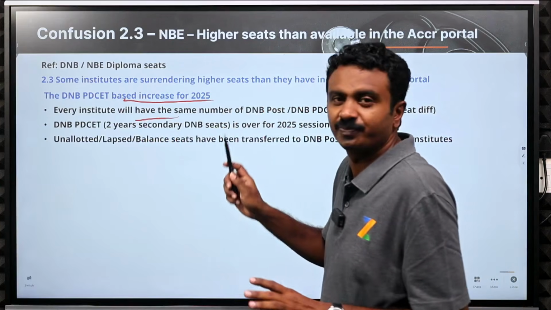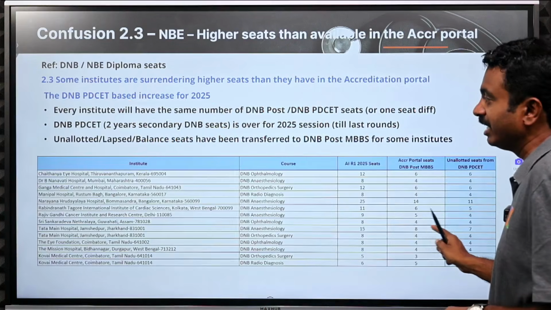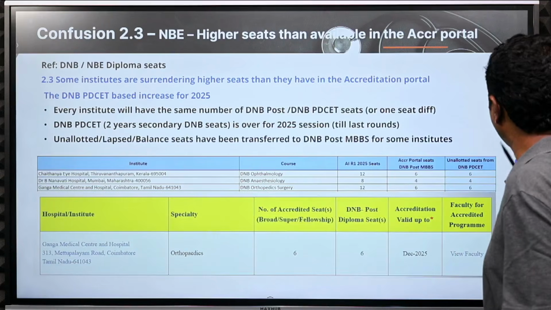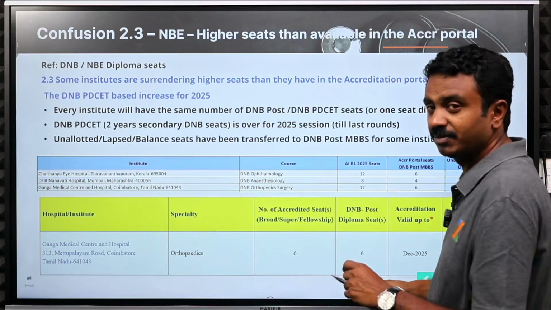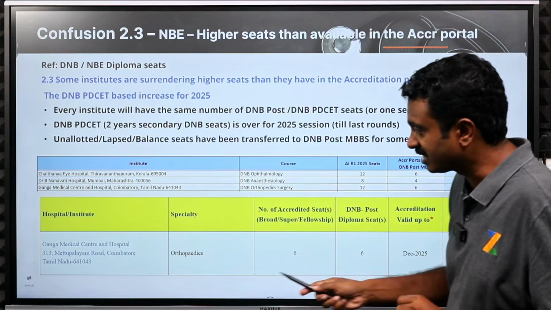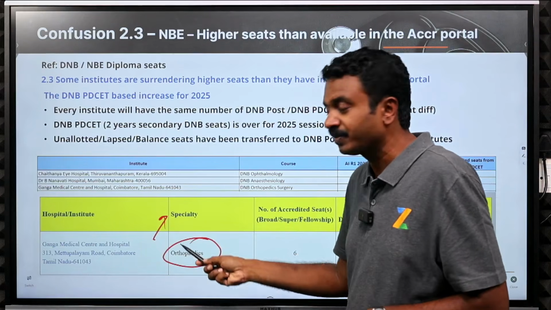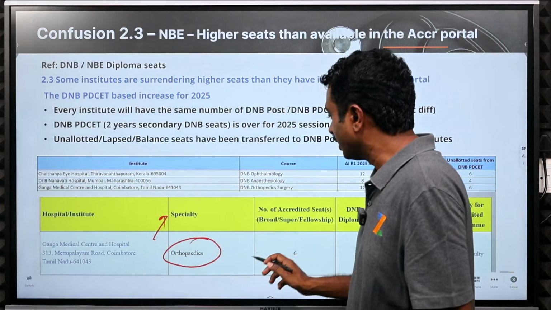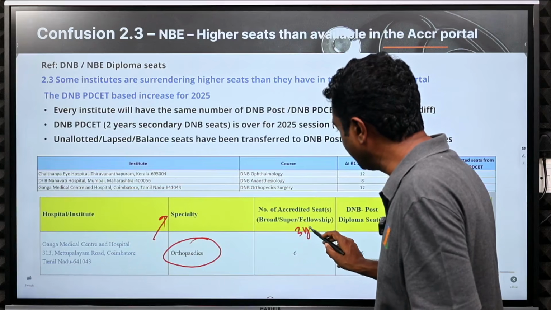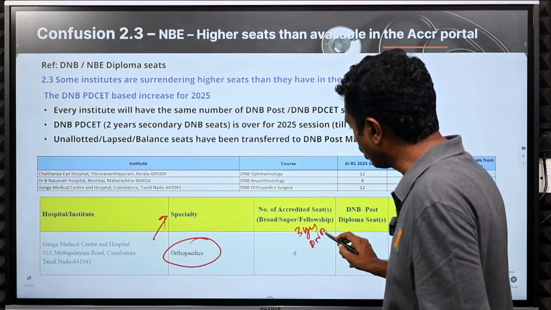Every institute will have the same set of DNB seats, both DNB post MBBS and DNB PD set seats. Let us say Ganga Medical Center, Coimbatore. This has orthopedic seats. These are 3-year DNB seats. How are these seats allotted?